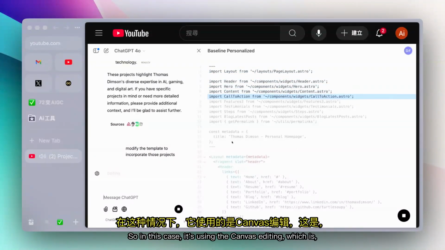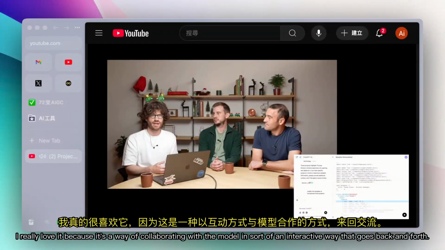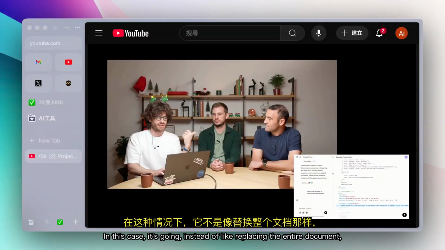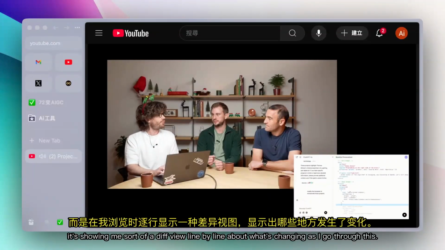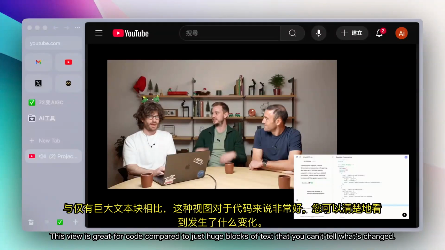So in this case, it's using the Canvas editing, which you heard a lot about on Tuesday. I really love it because it's a way of collaborating with the model in an interactive way that goes back and forth. In this case, instead of replacing the entire document, it's showing me a diff view, line by line, of what's changing as I go through this. This view is great for code. Yes, compared to just huge blocks of text where you can't tell what's changed.